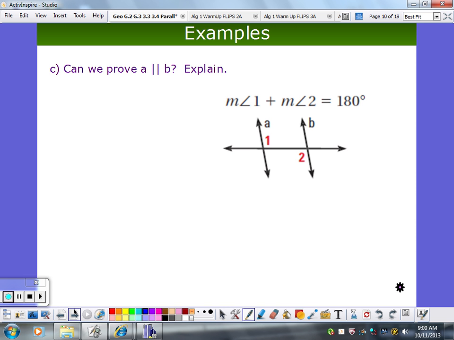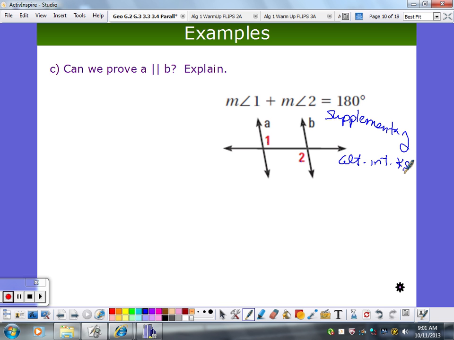I know that these two things add up to 180, so if two angles add up to 180, they are, what's that word? Two angles that add up to 180. Right, they're supplementary angles. What kind of angles are they? They're alternate interior angles. So if alternate interior angles are supplementary, can we conclude that they're parallel? Can we?